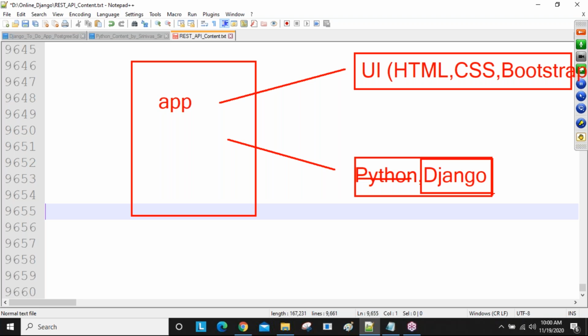Why you are going to learn this Django framework means for our application related backend code, business logics we are calling backend. So for our application related business logics, if you want to develop, then we are going to learn this Django framework. Only presentation if you want to develop means, then you are going to learn this UI technologies.